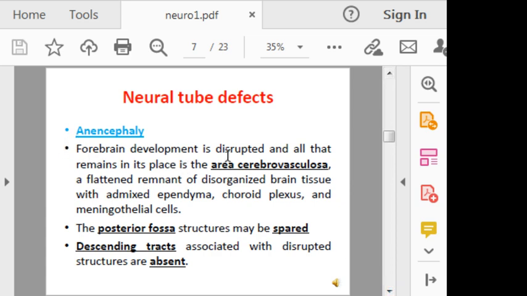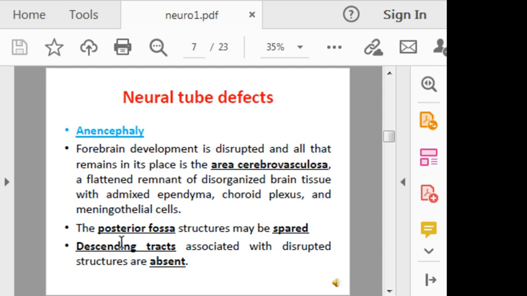The forebrain development is disrupted, and all that remains is what is called area cerebrovasculosa, which is a flattened remnant of disorganized brain tissue with admixed ependyma, choroid plexus, and meningothelial cells. The posterior fossa structures may be spared. The descending tracts associated with disrupted structures are absent.